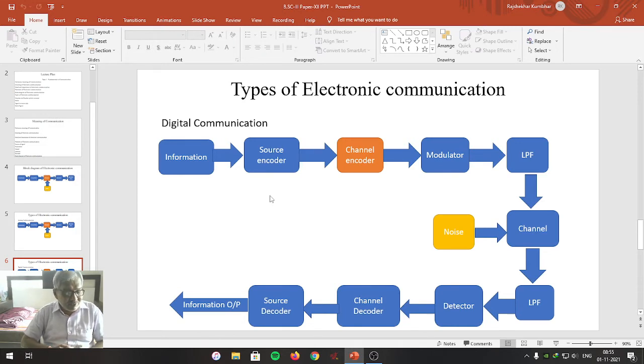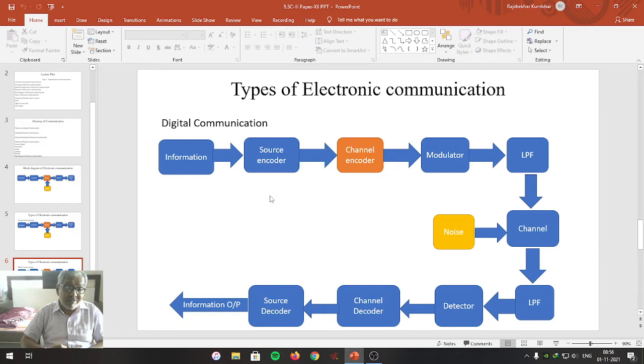In this case, the original information is the key which is pressed, and that is converted into an electrical signal in the form of discrete levels, which forms the combination of 0 and 1. So that's what we can call the digital information.